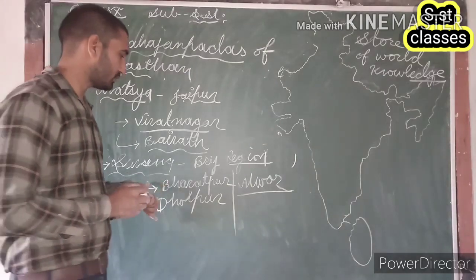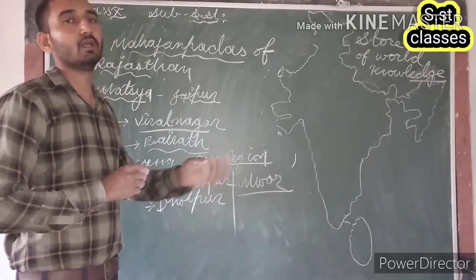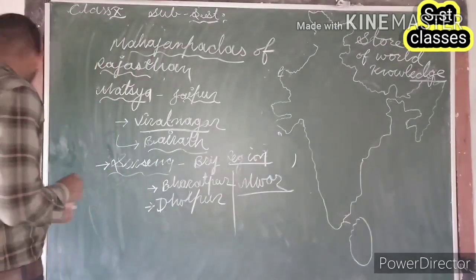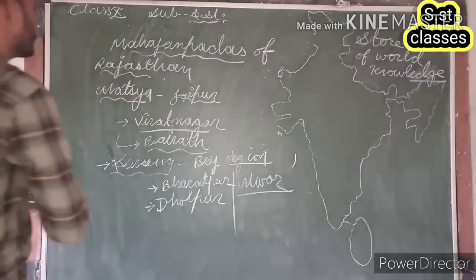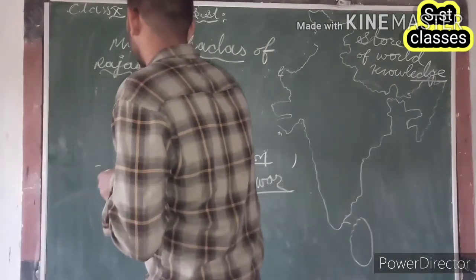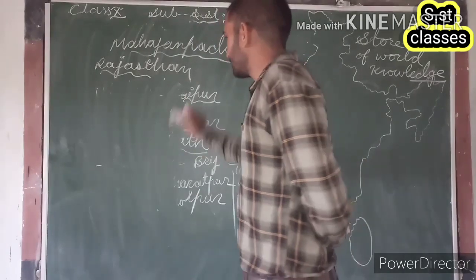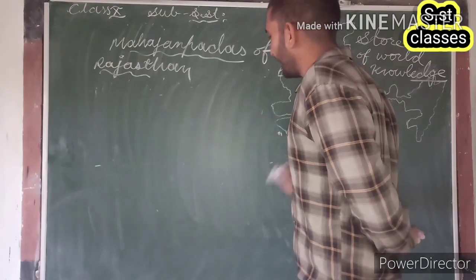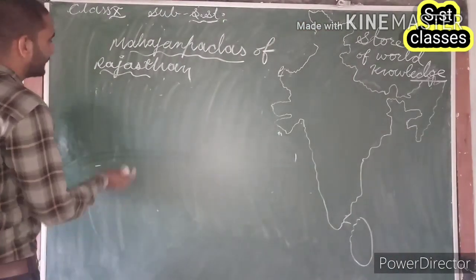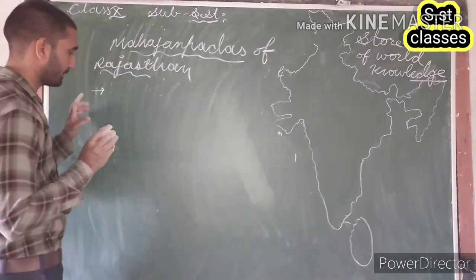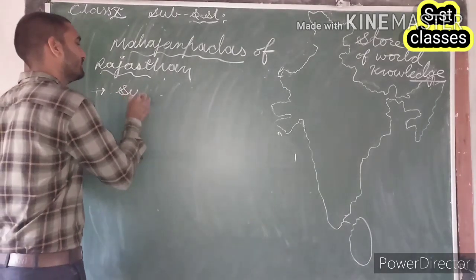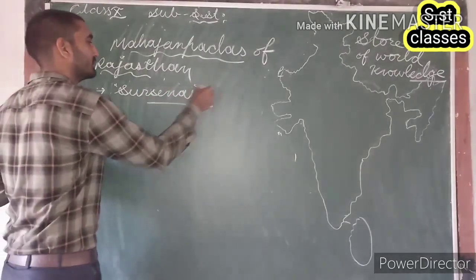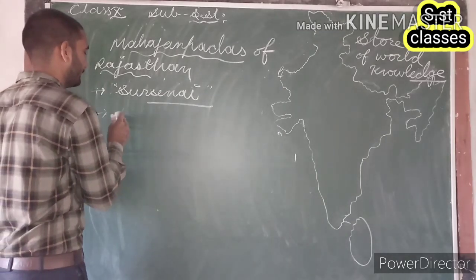We can say that most of the Bharatpur, Dholpur and Alwar districts were included in the Sursen Mahajanpad. This Sursen Mahajanpad was called Sursene by the Greek authors, and its capital Mathura was referred to as Methora.